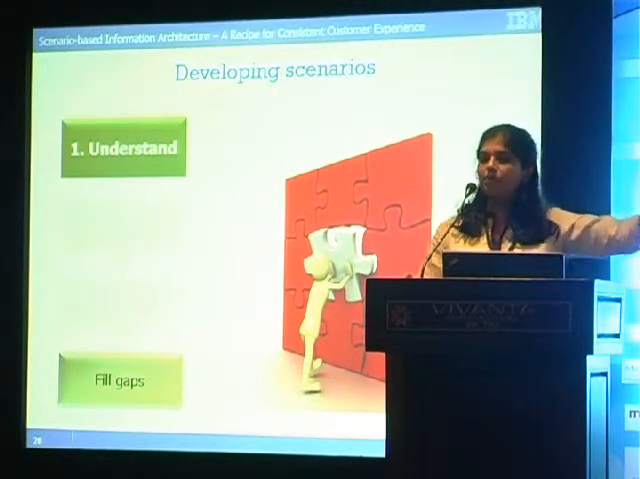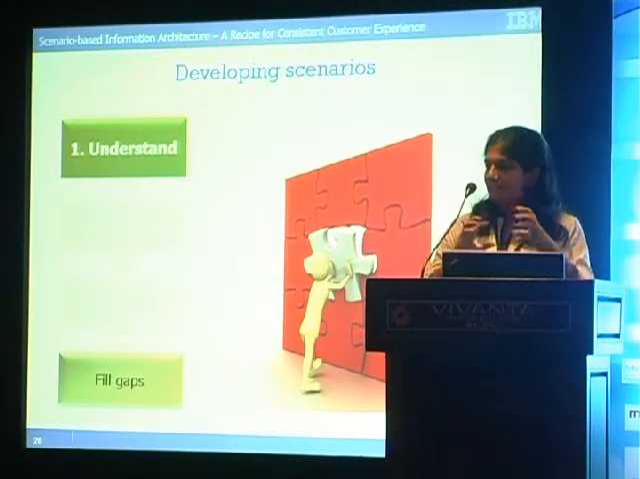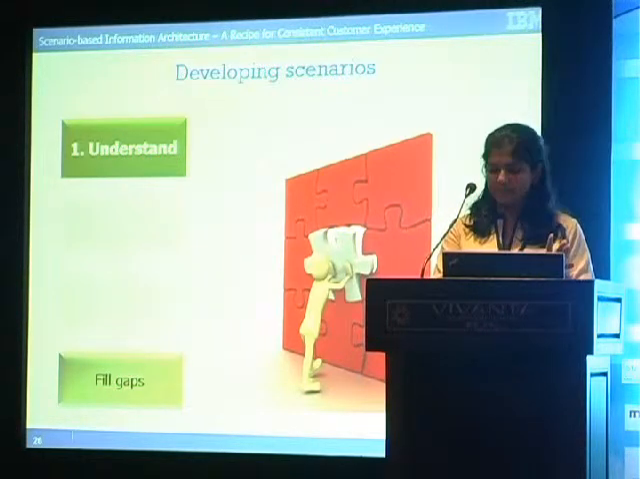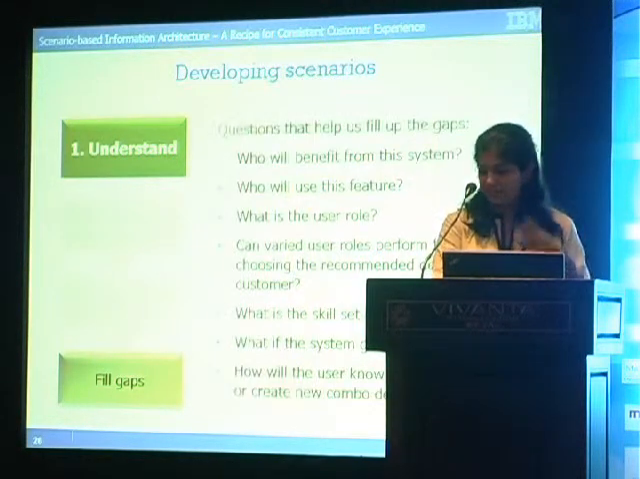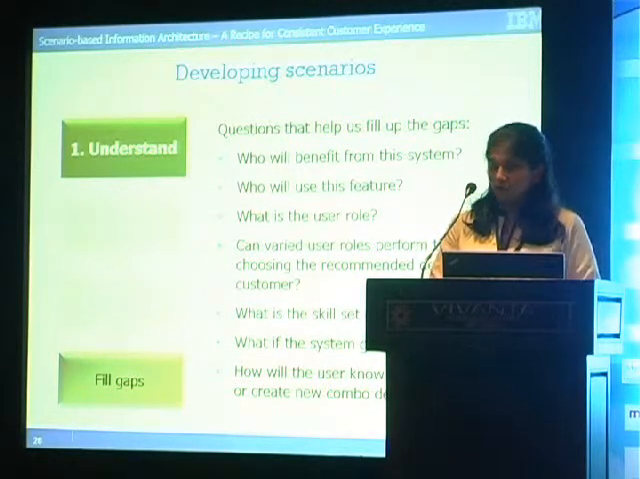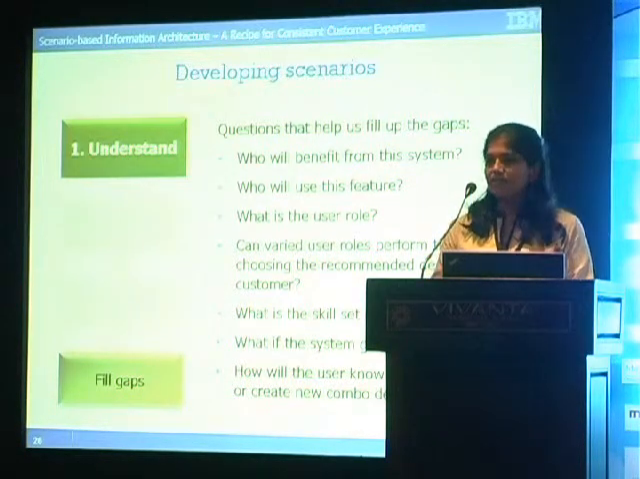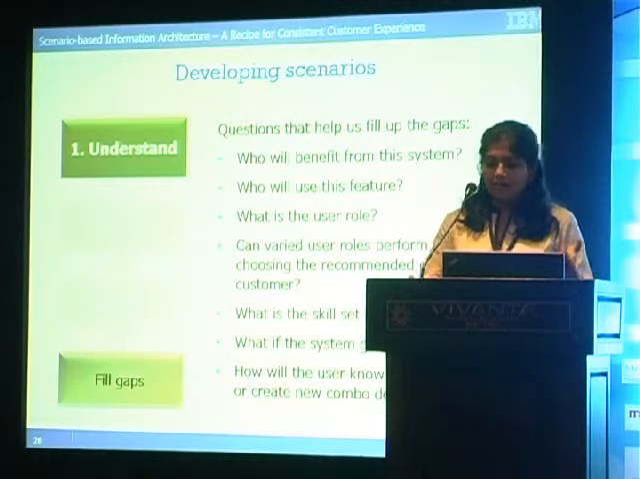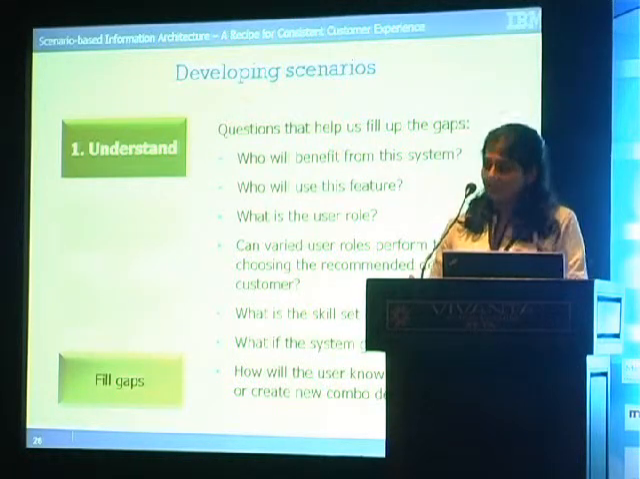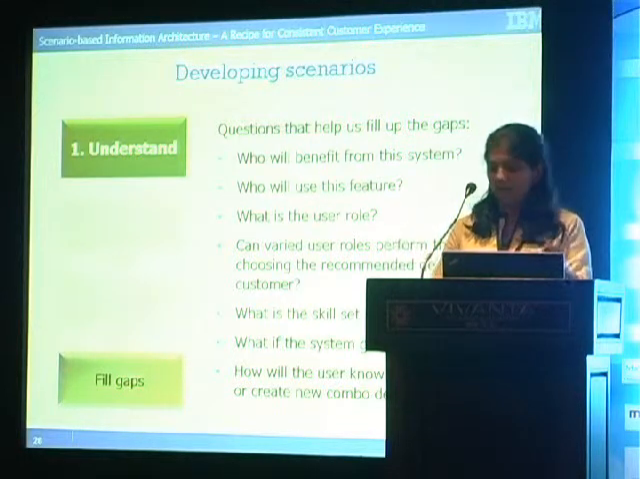Finally, now you have all of this information, you may still have certain questions. You remember those elements that we had for a scenario: user, goal, tasks, and context. So if anything is still missing, you may want to fill the gaps. Considering our scenario, who is going to benefit from the system? Who is the user? What's the role? Are there multiple user roles who are going to perform the same tasks? What is the skill set? What if the system goes offline? Does our user know when he should modify the combo deals, or is it just okay, whatever is already there?